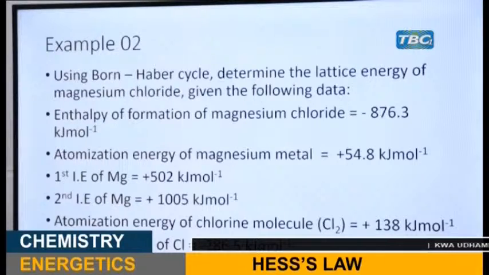The second one, atomization energy of magnesium metal is positive 54.8 kilojoules per mole. The first ionization energy of magnesium is positive 502 kilojoules per mole. The second ionization energy of magnesium is positive 1005 kilojoules per mole. Atomization energy of chlorine molecule equals positive 138 kilojoules per mole. Electron affinity of chlorine is equal to negative 286.5 kilojoules per mole.